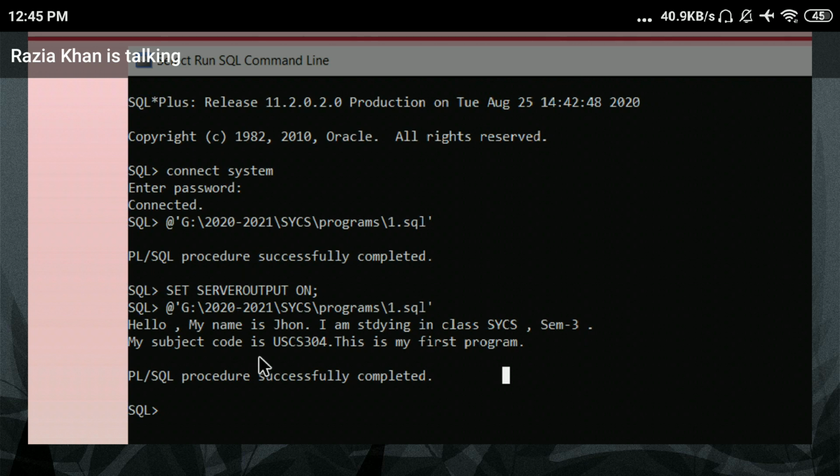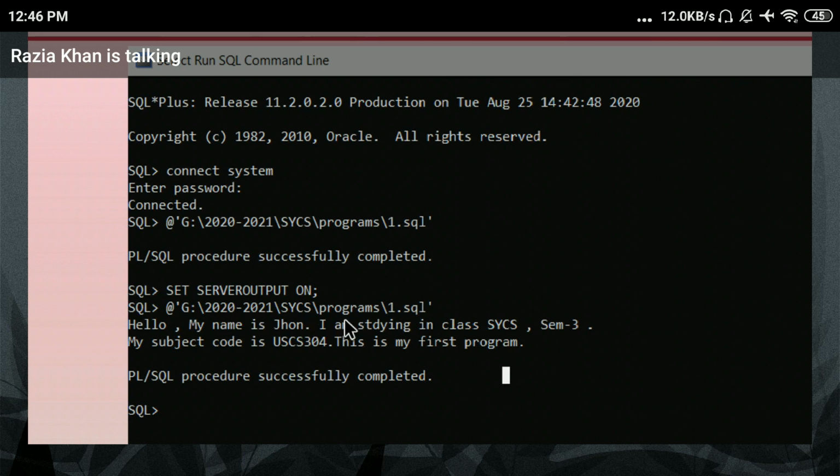So if you want to display your output on the screen, you have to turn on the server output. The syntax is set serveroutput on, with no space between serveroutput. And after that you have to rerun your program again.